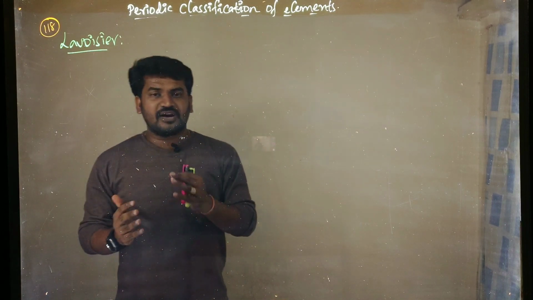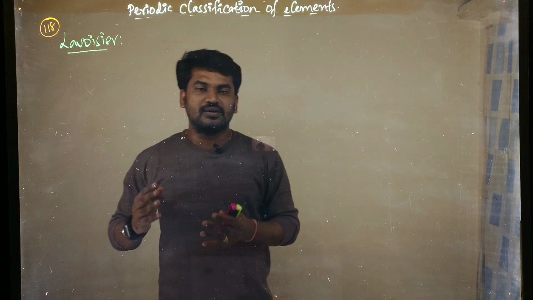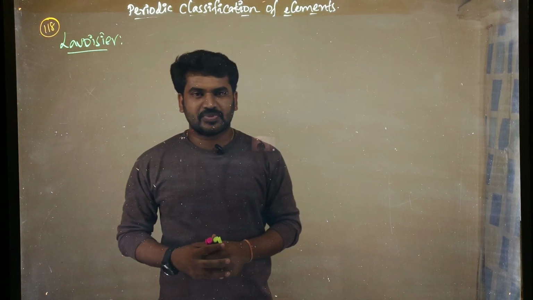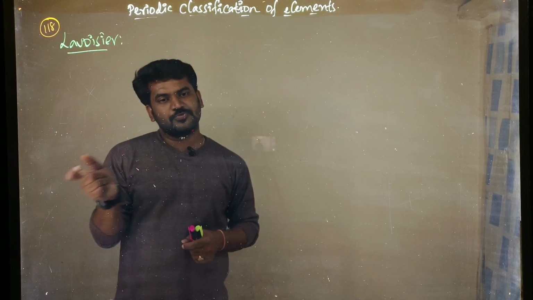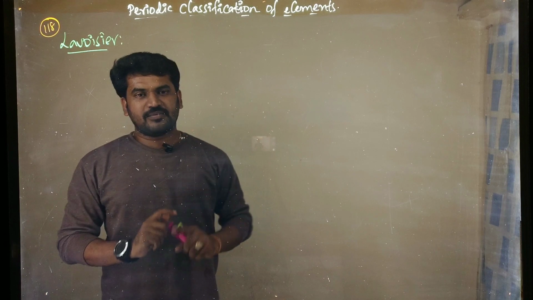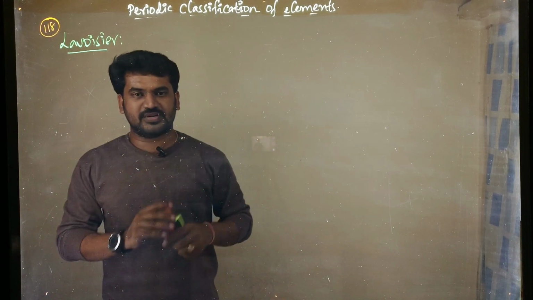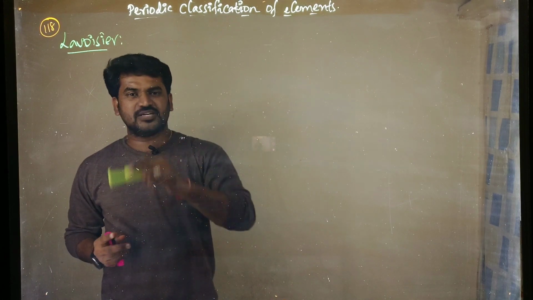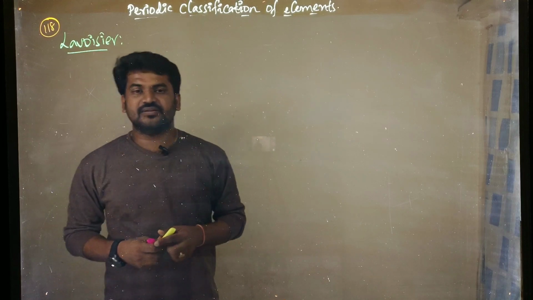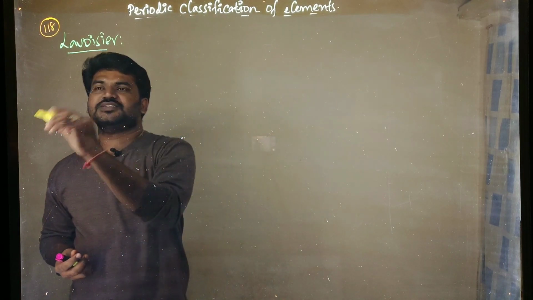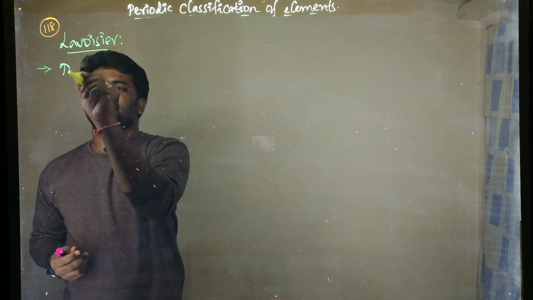Why? Because after metals and non-metals, there are some other elements also, like metalloids. Then there is no space for the metalloids. Yes or no? Why? Because metalloids contain both properties, metal properties and non-metal properties. So it is very difficult to place them in metals or non-metals, so it was not considered a particular classification, right? Then what happened? Then the next classification was done by a person called Dobereiner.